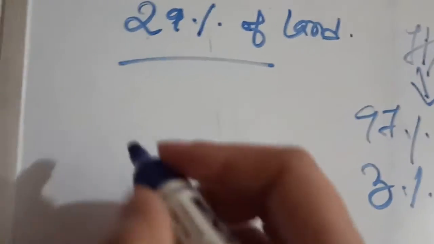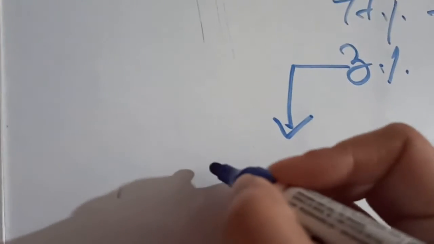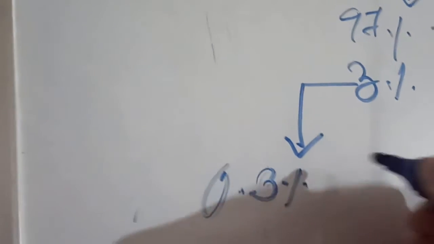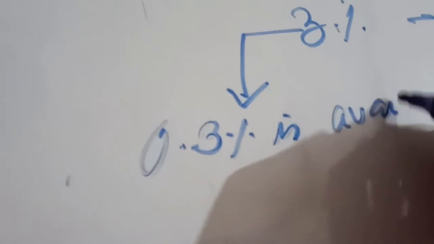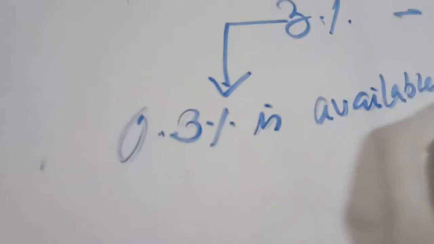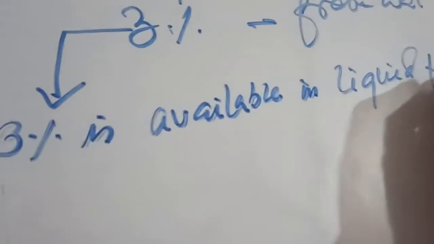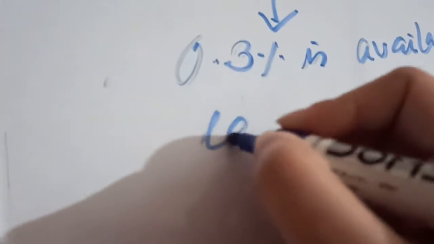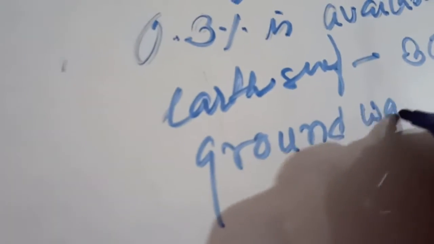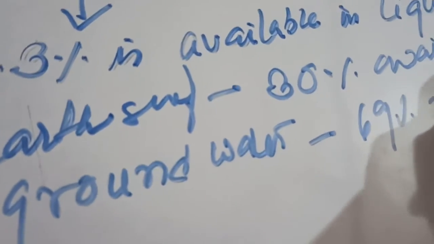Next, out of this 3% of fresh water, only 0.3% is available in liquid form on the earth's surface, 30% is available as groundwater, and around 69% is available in the form of ice caps and glaciers.